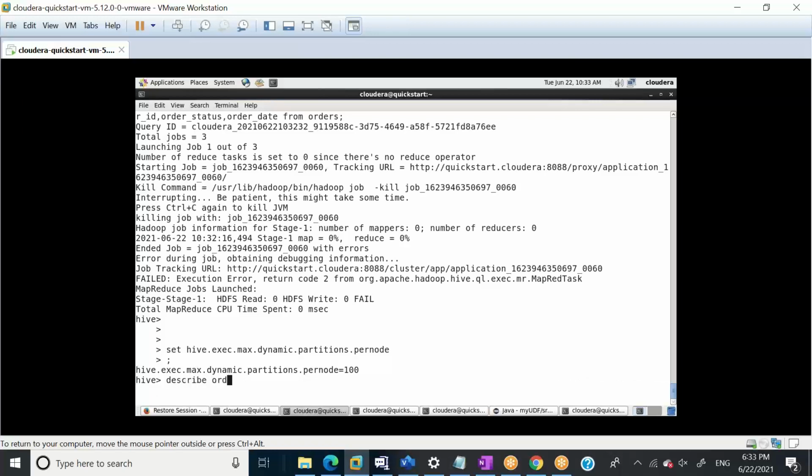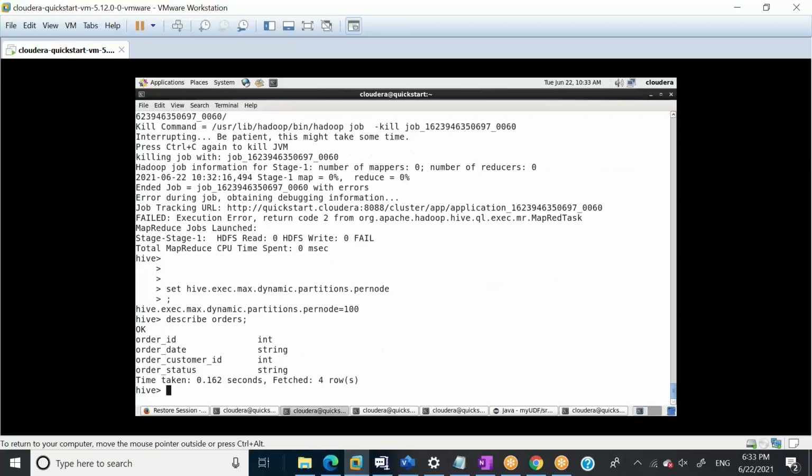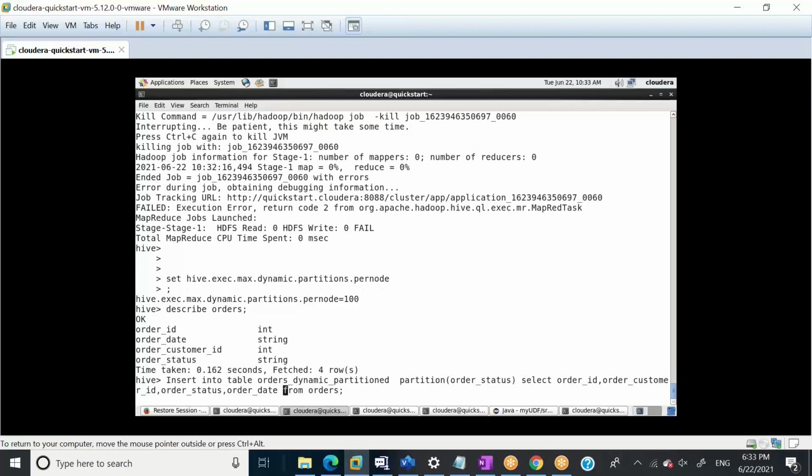Describe order. Okay, and let's do one thing. Order_status should be at the end. Order ID should be first. The second column should be order_date. Why am I doing it? Because my table and my partition table are in the same structure. Order_customer_id is third, and order_status last.